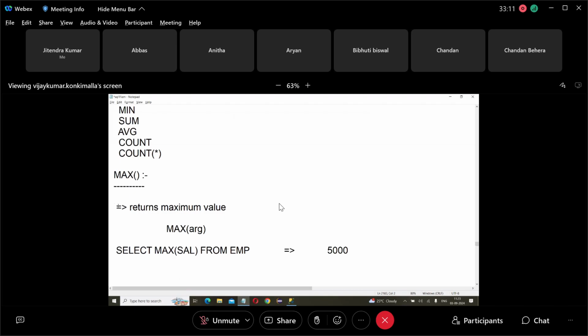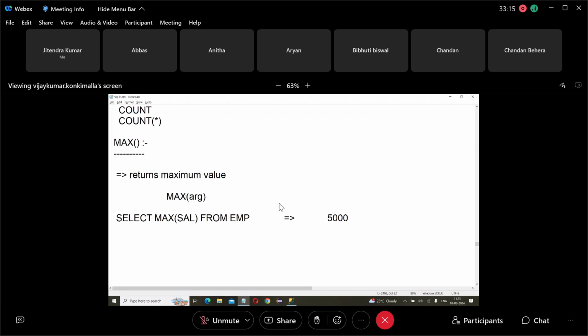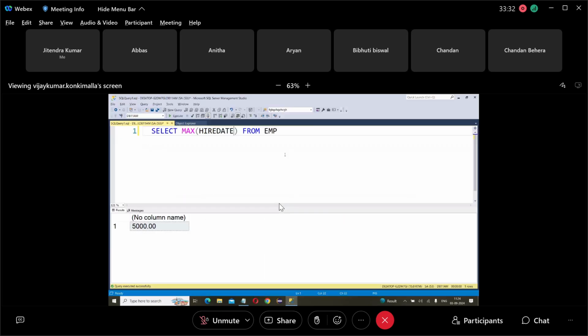So the max function returns the maximum. This function takes one argument. You apply this max function on salary. The salary column contains 14 values. From the 14 values, it returns the maximum value. What is the maximum value? 5,000. Okay, it returns 5,000. So the maximum is 5,000.